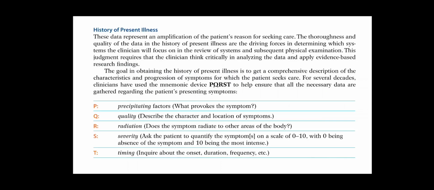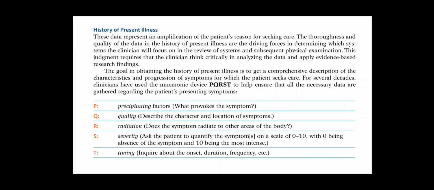The thoroughness and quality of the data in the history of present illness are the driving forces in determining which systems the clinician will focus on in the review of systems and subsequent physical examination. This judgment requires that the clinician think critically in analyzing the data and apply evidence-based research findings. The goal in obtaining the history of present illness is to get a comprehensive description of the characteristics and progression of symptoms for which the patient seeks care.